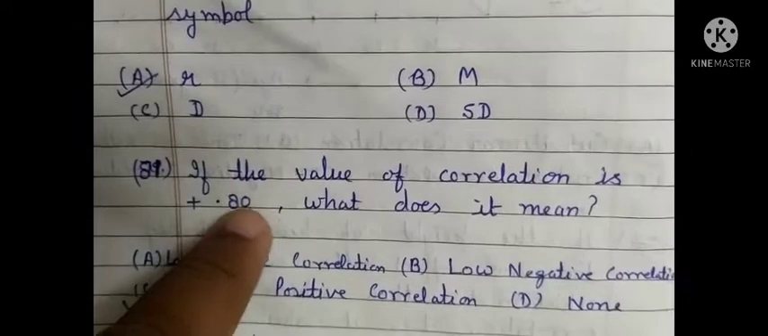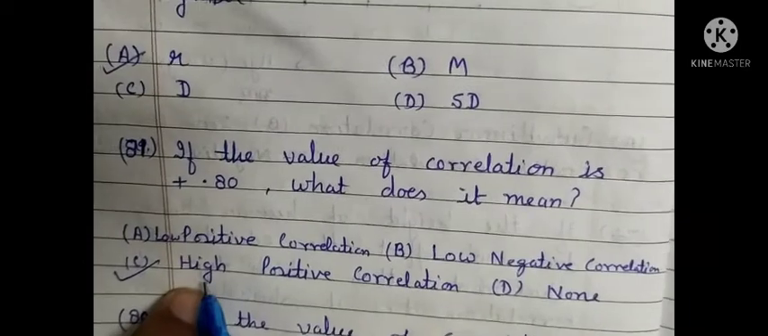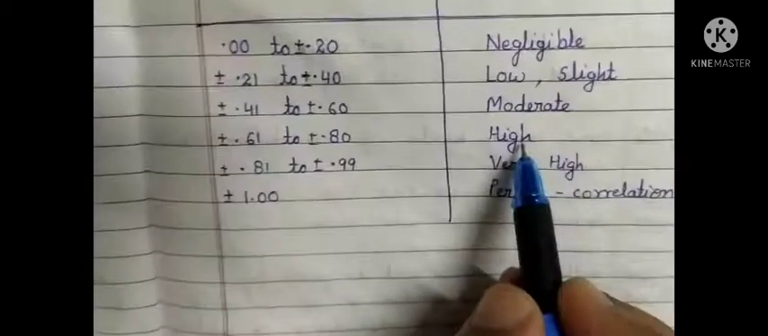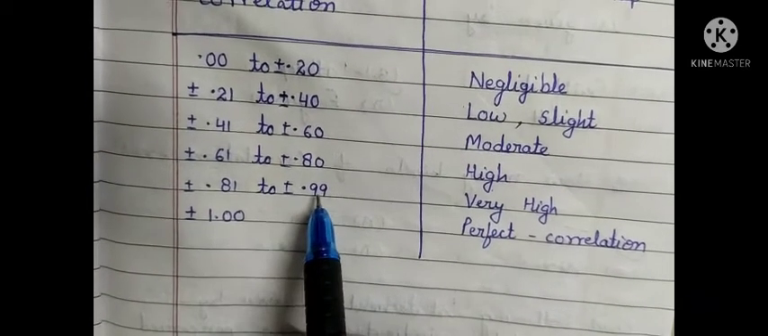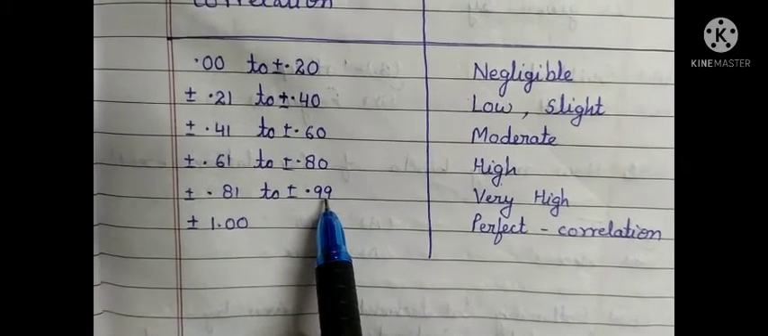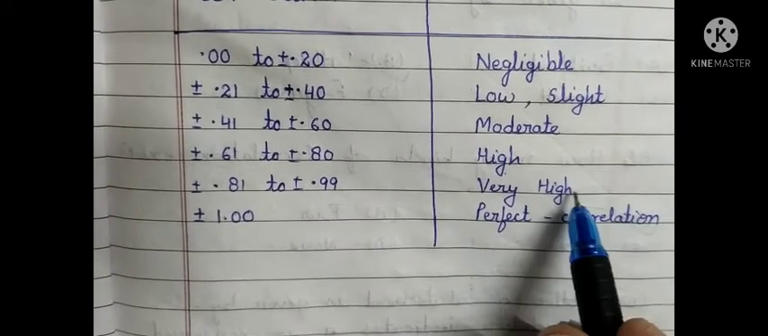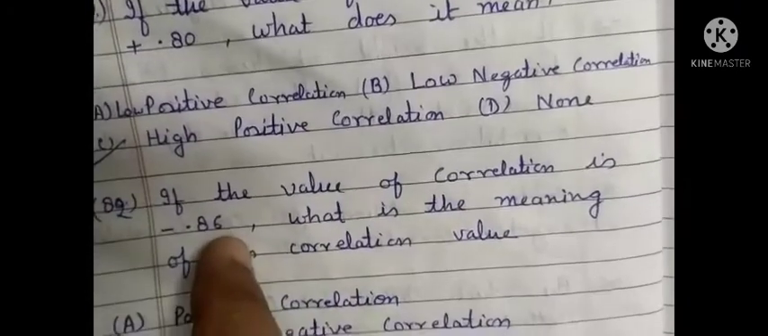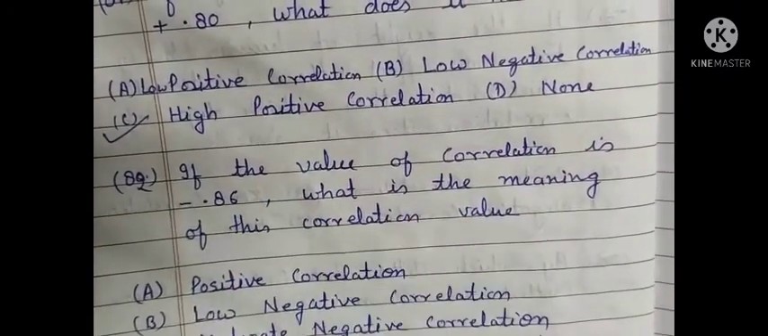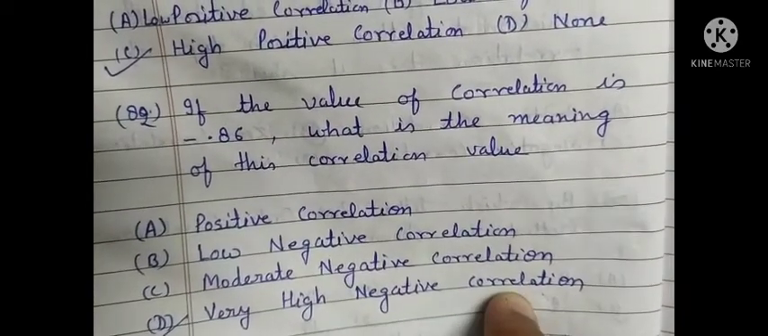Now come to this question. If the value of r or the correlation is 0.80, what does it mean? High positive correlation. Plus minus 0.81 to plus minus 0.99: if the value comes between this limit, the correlation is said to be very high. In the next question, the correlation is 0.86, so the answer is very high, and since there is a negative sign, negative correlation is there.